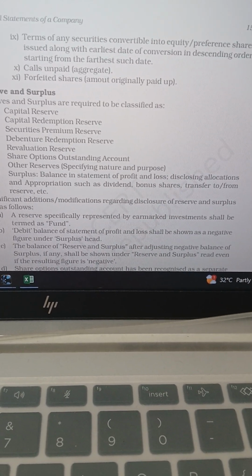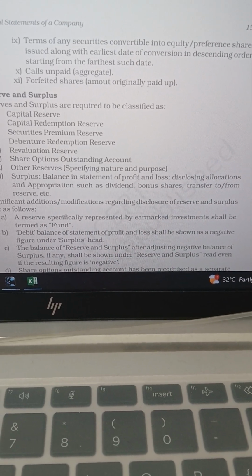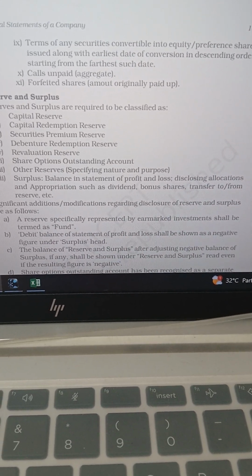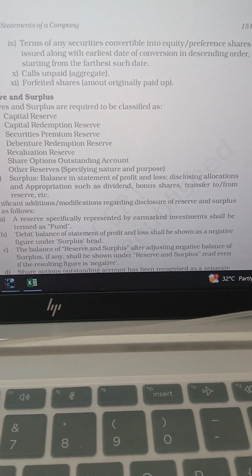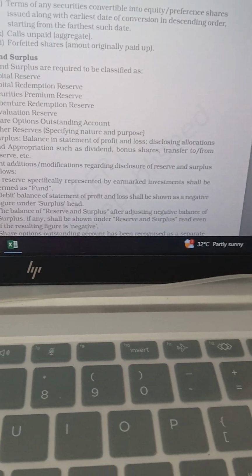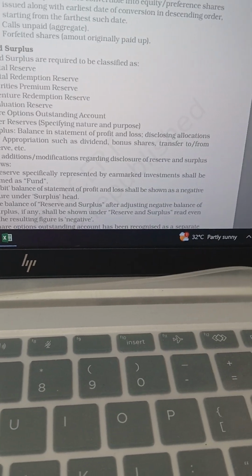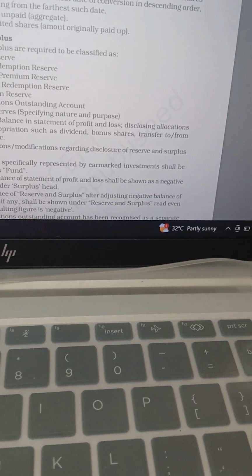Then securities premium reserve, a capital receipt that records the amount a company receives when it issues shares at a price higher than the face value. That is, securities premium reserve is created by transferring certain difference amounts to it.